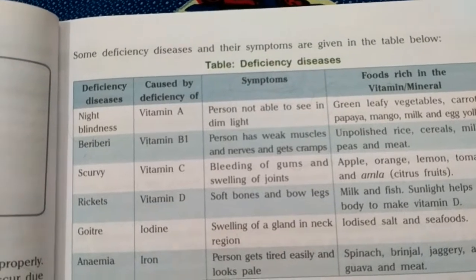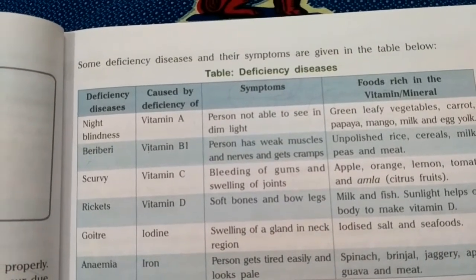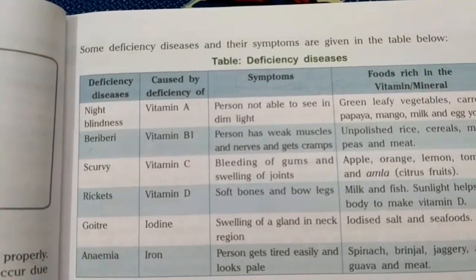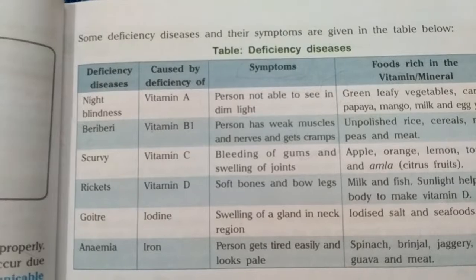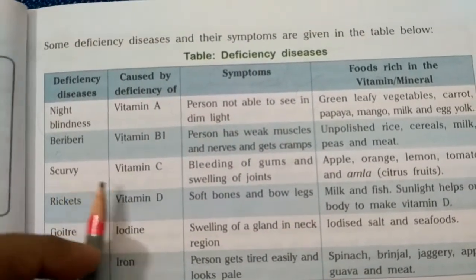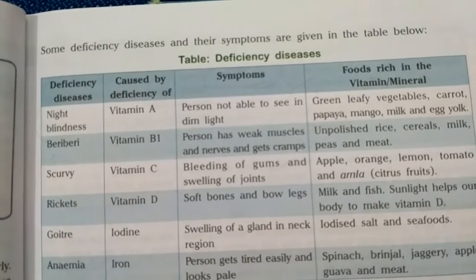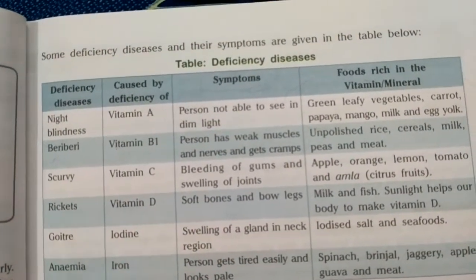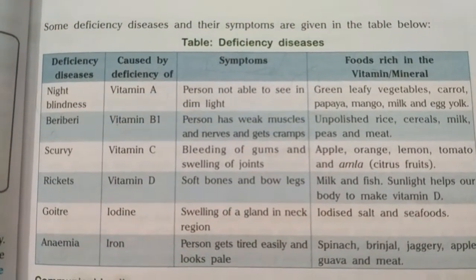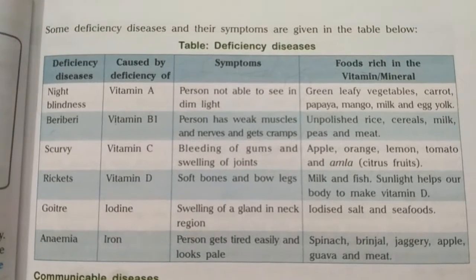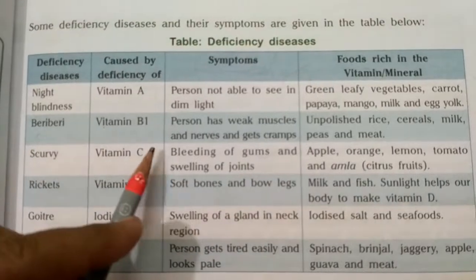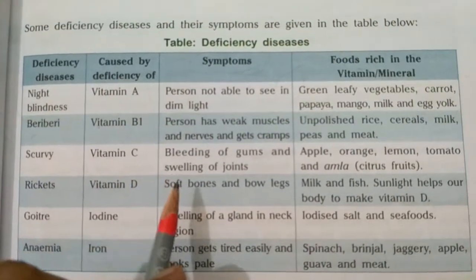We have different types of joints, like the joints present in the knee portion of your legs, in the elbow, in the neck portion. We'll study this chapter later on about bones, muscles and joints. So with the disease scurvy, it will affect our bones portion also, the joints of our body also, along with the gums and teeth. Bleeding of gums. Automatically blood will start coming from your gums and teeth if a scurvy problem is there, and this problem occurs due to the deficiency of vitamin C.